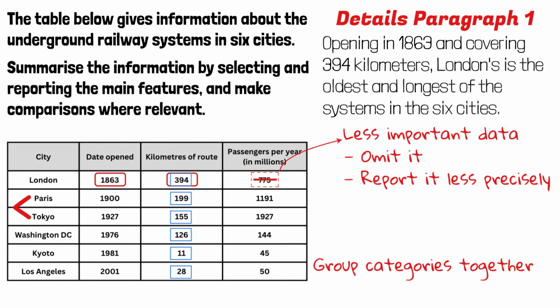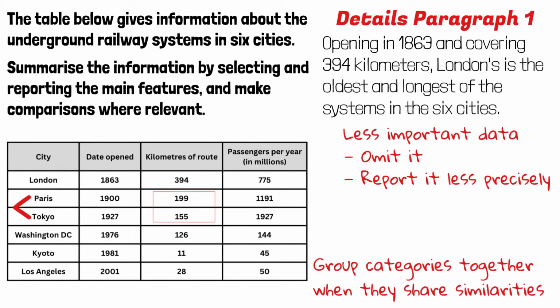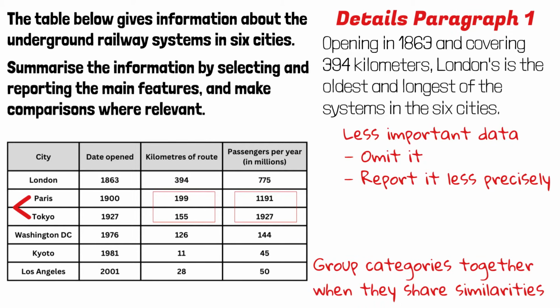Normally, I would group some categories together if they shared some similarities. As you can see, these 2 cities have similar kilometers of route and also have similar passenger numbers. So it's a good idea to group them together to show their similarities. Now ask yourself, what is so interesting about Paris and Tokyo?